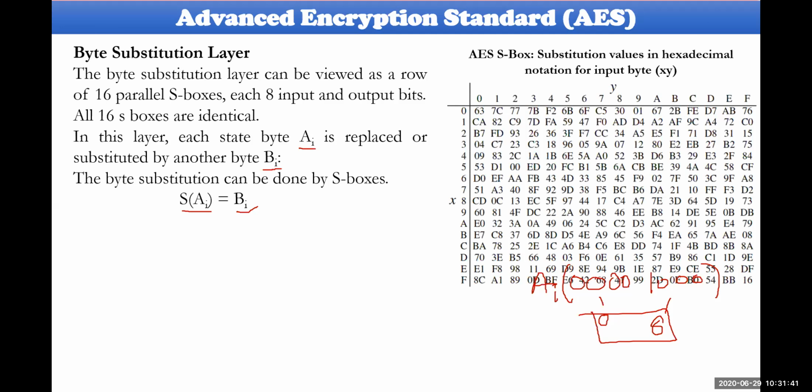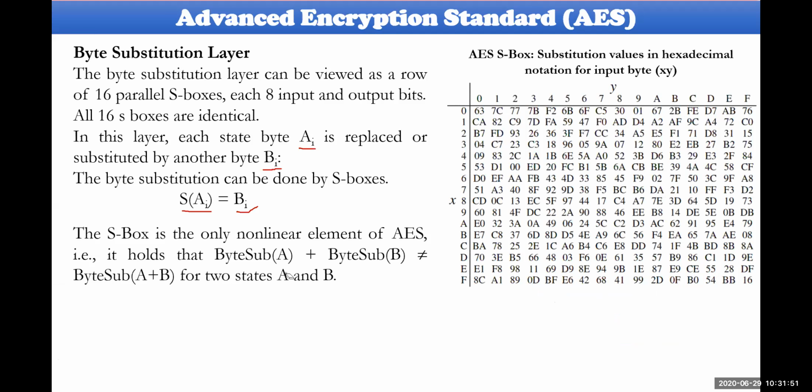Look at this particular table here. This table is common for all S-boxes. There is no change in this particular table. Everything is common here. It is a non-linear kind of operation. What do you mean by a non-linear kind of operation? As far as S-boxes are concerned, byte substitution of A plus byte substitution of B cannot be equal to byte substitution of A plus B.